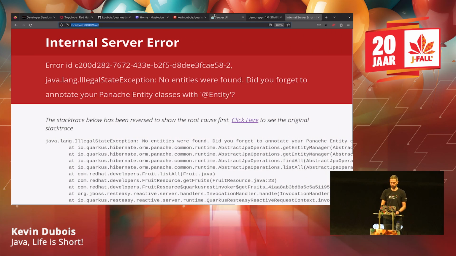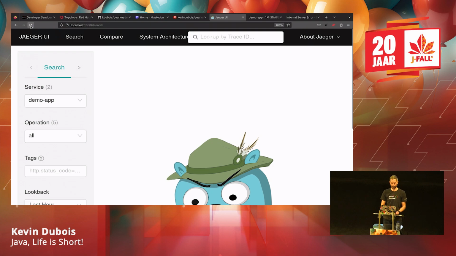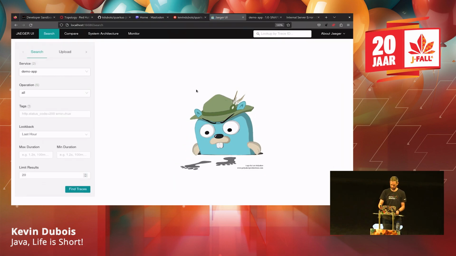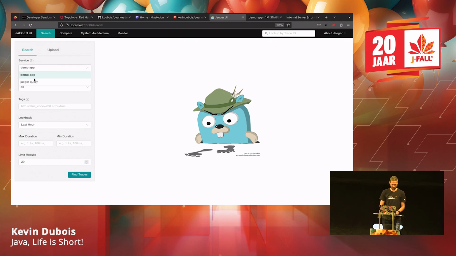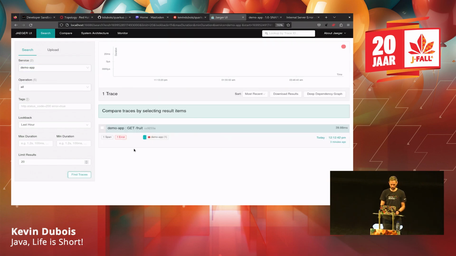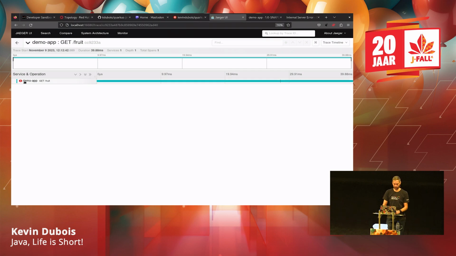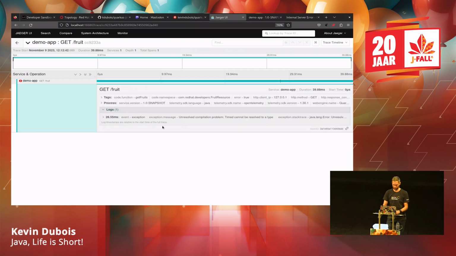And then we can go to our Jaeger tracing. And I did create some traces earlier today. So again, cheated a little bit, but that's good, because now if we go to our demo app, we can see our error at least. We can see there was an error, and here's the logs for that error. We can see how long the request took and everything. We can see what the exception was, unresolved compilation problem. So we have all that data externalized out of our application.